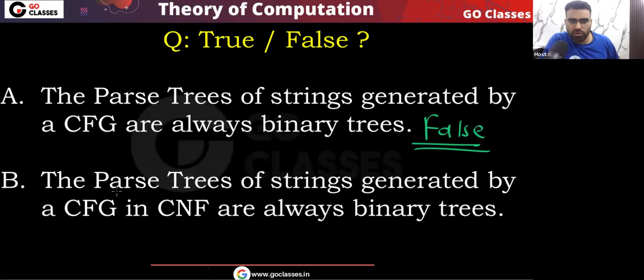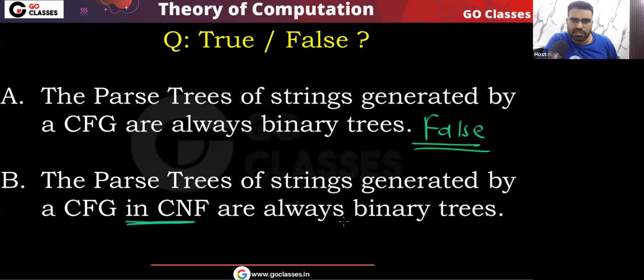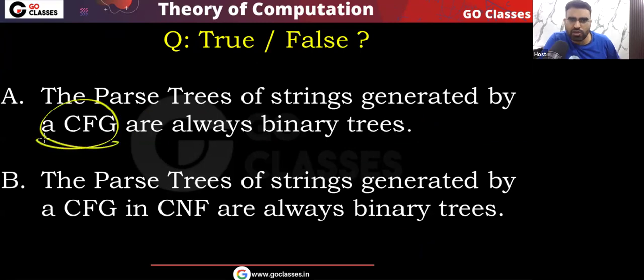But you can see the parse tree in a CNF is always a binary tree. This statement is true. Okay, let's see the proof. First, I will give you a counter example for statement number one. Basically, statement number one is saying that in a context-free grammar, the parse tree is always a binary tree. This statement is false, and very easily you can give a counter example.